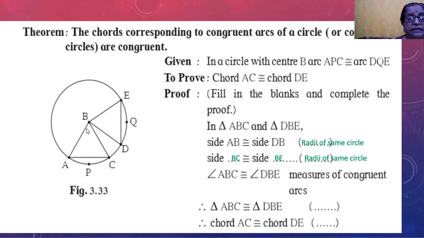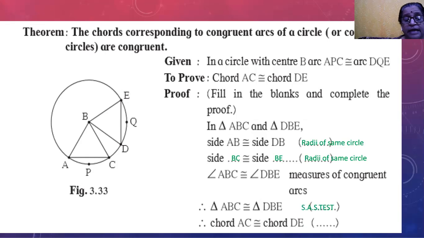And this angle, central angle ABC, is congruent to angle DBE, by the measure of congruent arcs. These radii are congruent, this angle is also congruent, so we have found a central angle. These two angles are congruent. So according to these congruent parts, this triangle and this triangle are congruent.